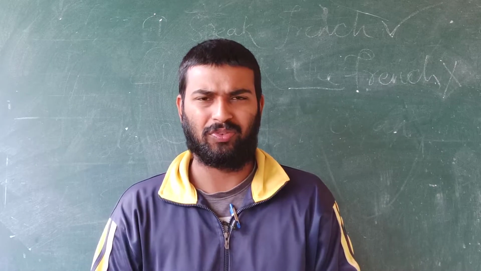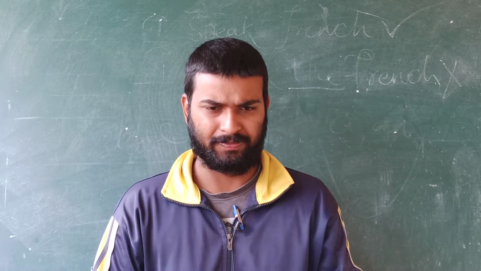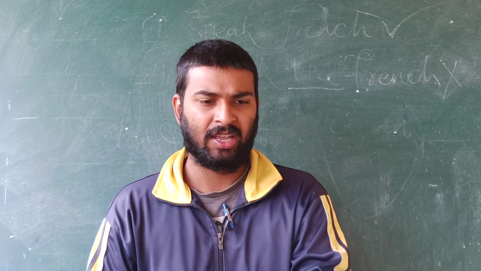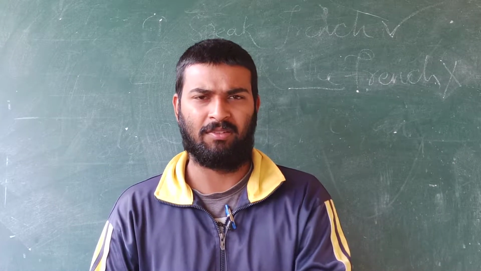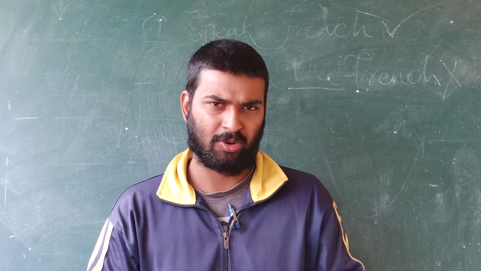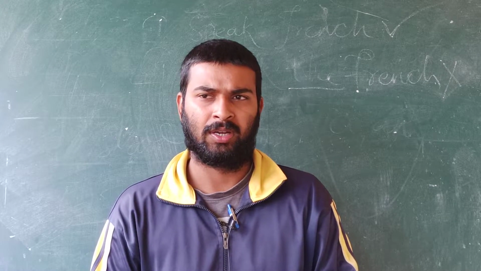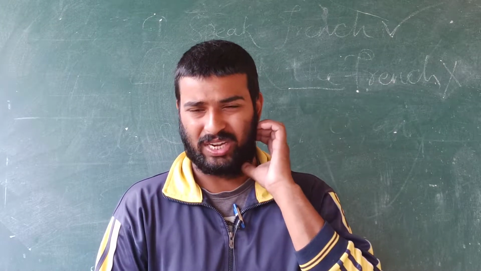There were two types of agricultural tax during the British period. They were Rayatwari system and Mehelwari system. So today we are going to study about these two systems. What is this Rayatwari system?